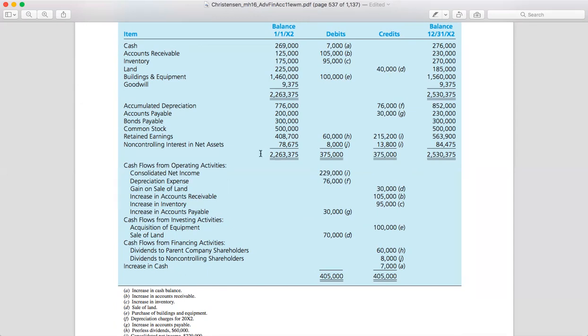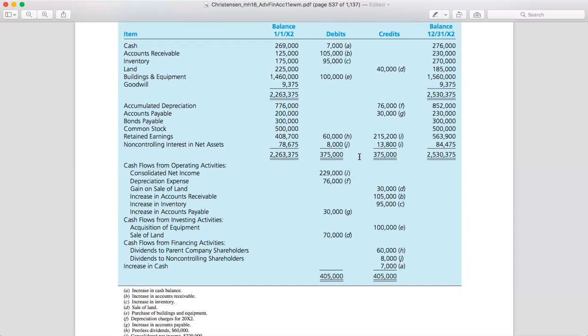And the next one is accumulated depreciation. So it's related to depreciation expense, right? So we move it to the debit. And also accounts payable around 30,000. So it would be this one, an increase in accounts payable, right? Okay, so retained earnings 60,000.